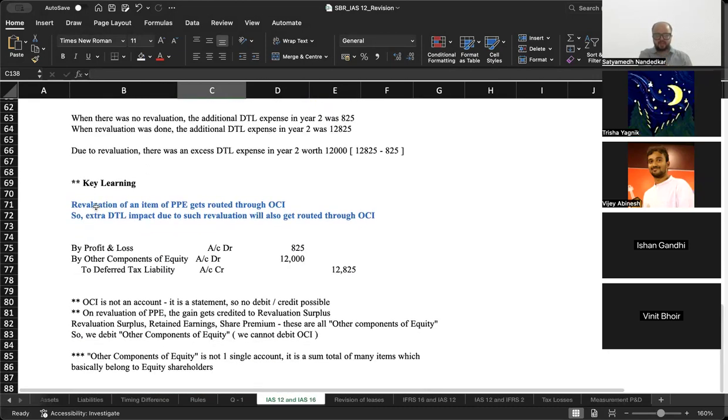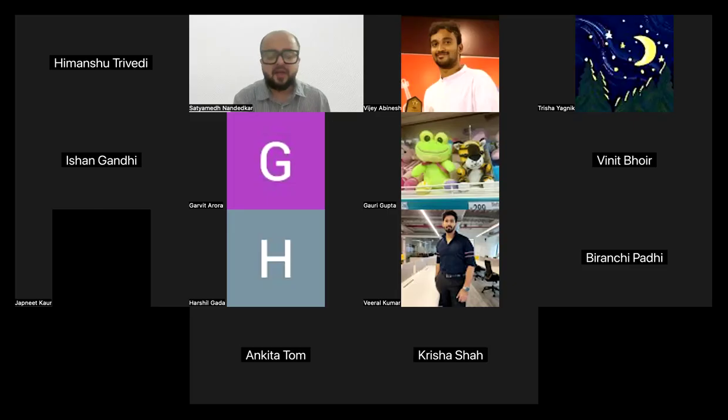My key learning is revaluation of an item of PPE gets routed through OCI. So extra DTL impact due to such revaluation will also get routed through OCI. OCI or other components of equity debit to deferred tax liability. Now, the deferred tax adjustment sometimes also comes with respect to losses.